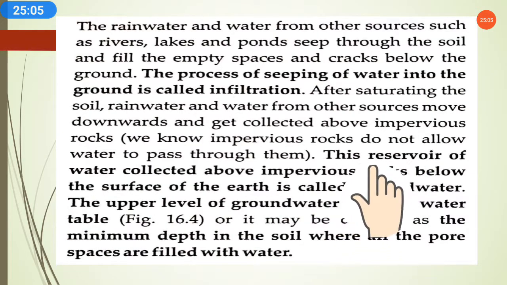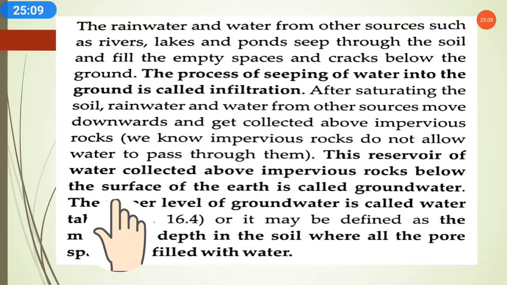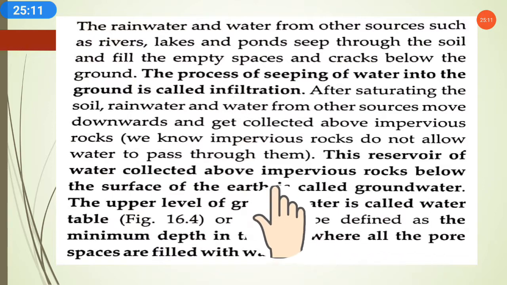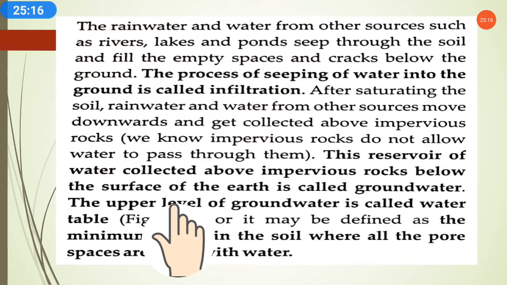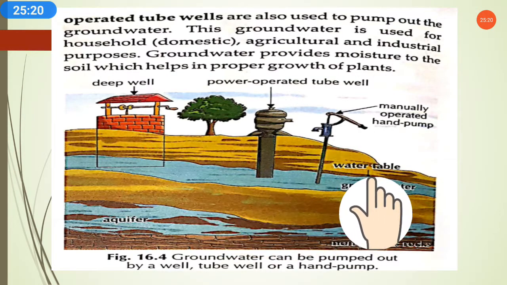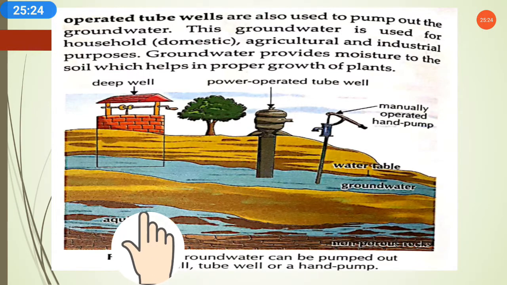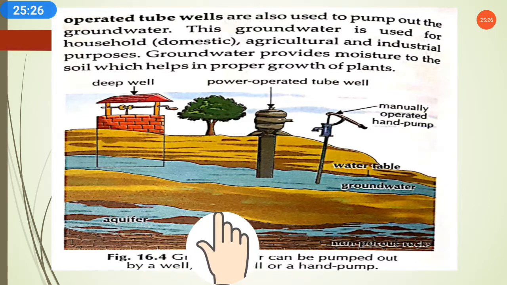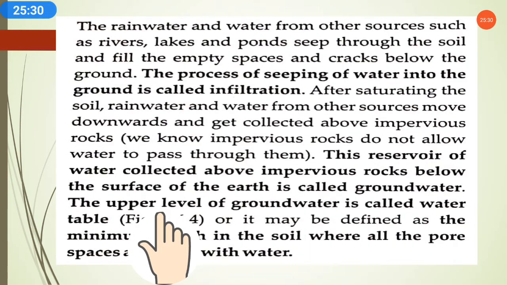After this, the reservoir of water collected above impervious rocks below the surface of the earth is called groundwater, and the upper level of groundwater is called the water table. The upper level of the groundwater is called the water table, and the lower layer of the water, which is stored between the gaps of the rocks, is called the aquifer.